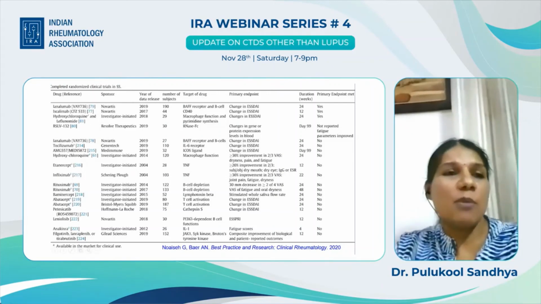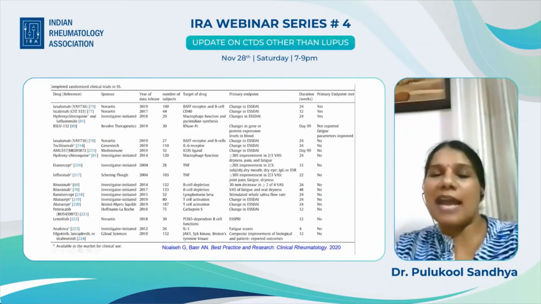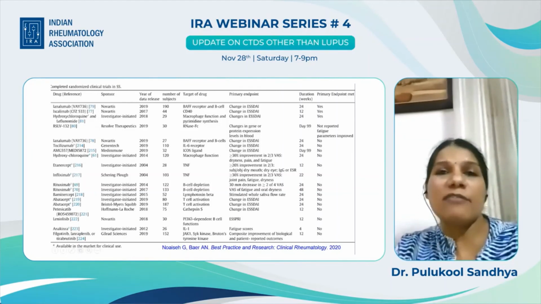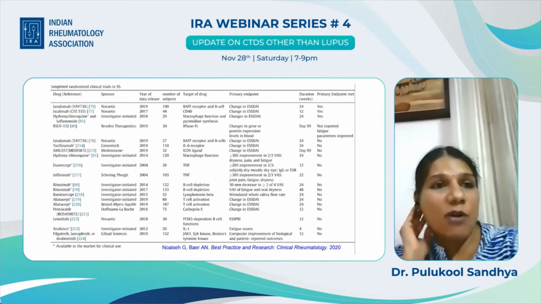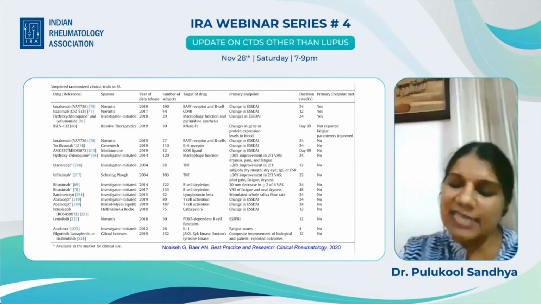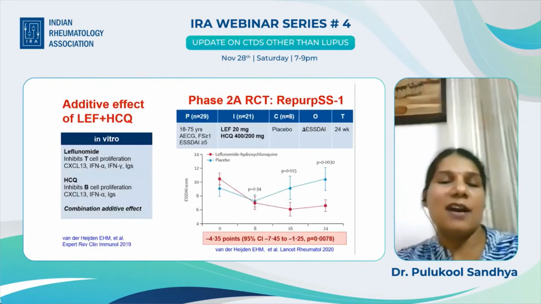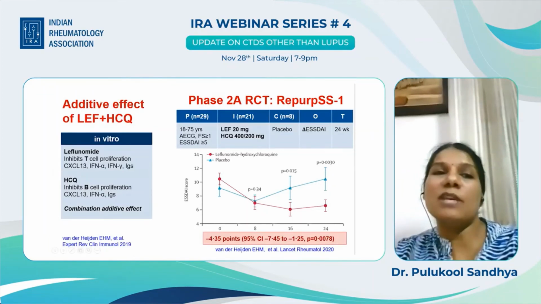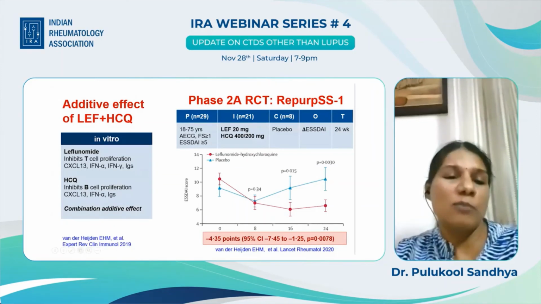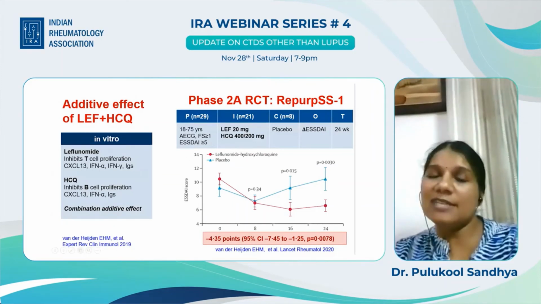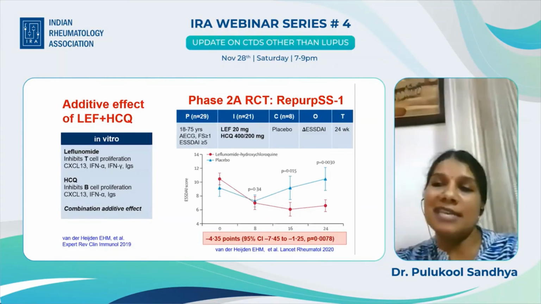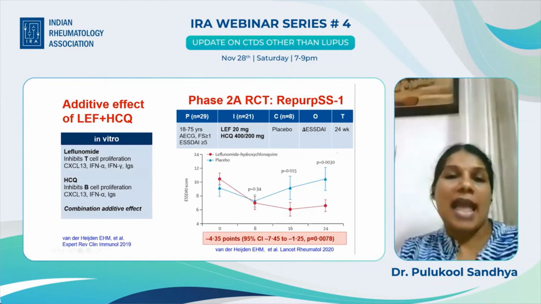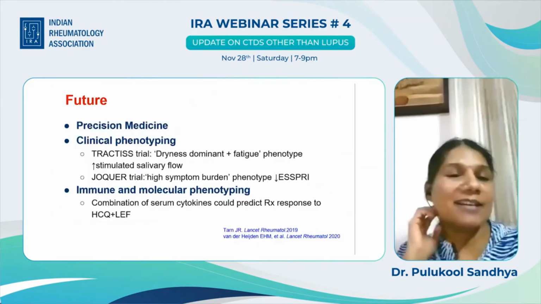Now, in this context, it is important to see what has passed the trials this year. These are phase 2 trials: hydroxychloroquine and leflunomide, iscalimab, which is an anti-CD40 drug, and ianalumab, which acts against the BAFF receptor. One very happy note is the combination of leflunomide and HCQ, which was previously shown in in vitro studies to have an additive effect. The same group of investigators, in an RCT very appropriately titled Repurpose 1, showed a decrease in ESSDAI at 24 weeks. And so with this, I think I can conclude on an optimistic note.